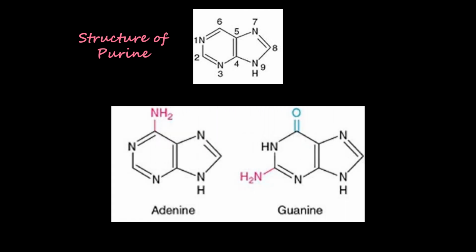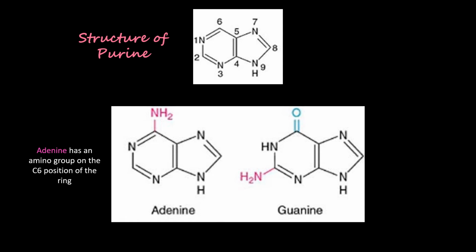So the two purines we have to study are adenine and guanine, and we will see how these two are structurally different from each other. But you can see that the basic structure of adenine and guanine is actually the same as that of the purine. The basic structure remains the same, but there are only minute changes which make them structurally different and different compounds altogether. So adenine has an amino group on the C6 position of the ring. The numbering will be with reference to the first structure at the top. So you can see that there is an amino group at the 6th position